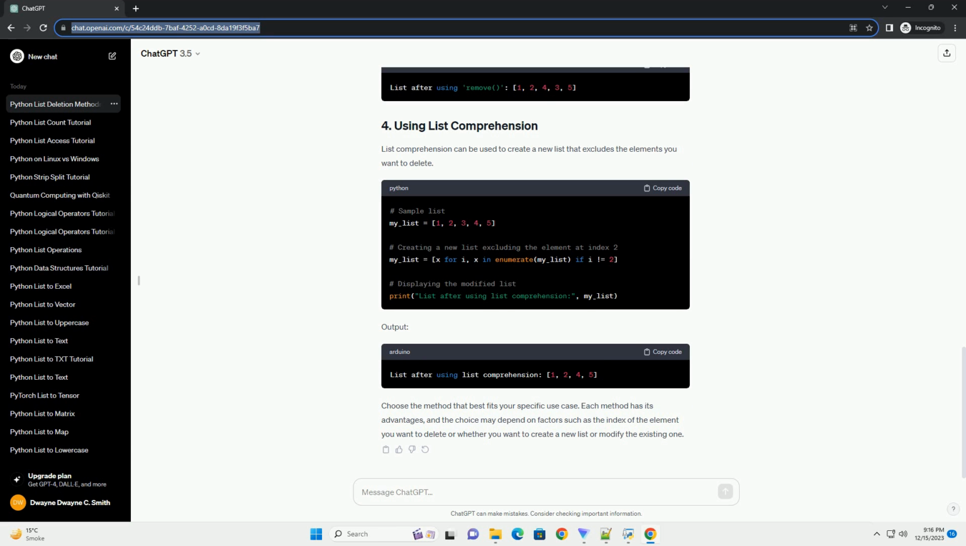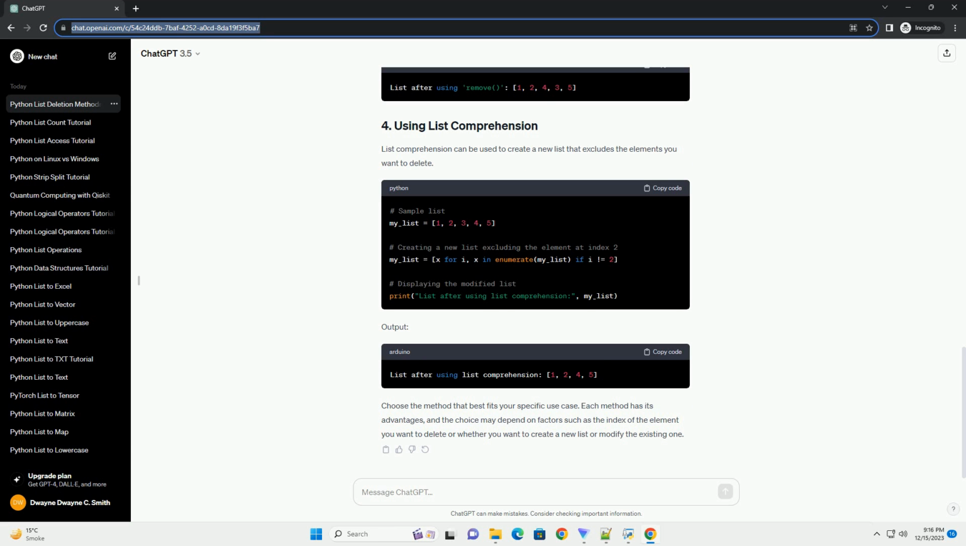Using list comprehension. List comprehension is a concise way to create a new list by filtering out elements based on a condition. Using slicing. You can use slicing to create a new list without the element you want to delete. Note, slicing doesn't modify the original list, it creates a new list with the specified elements.